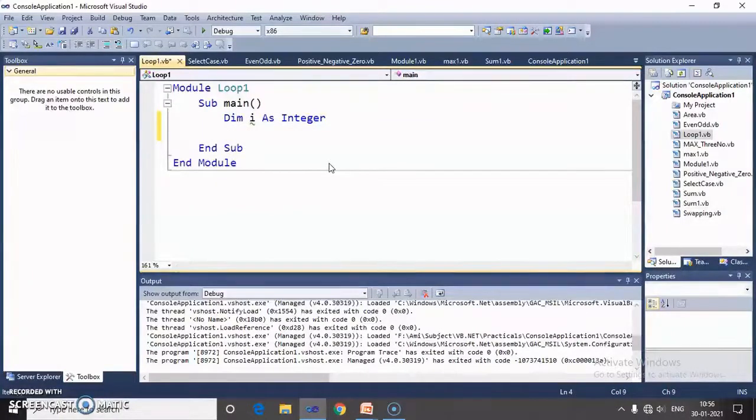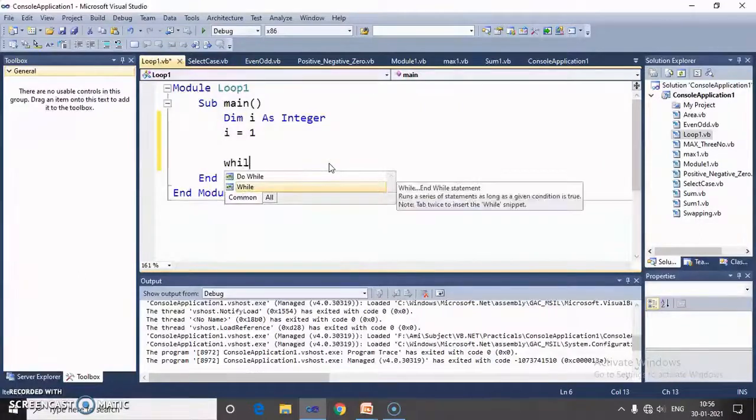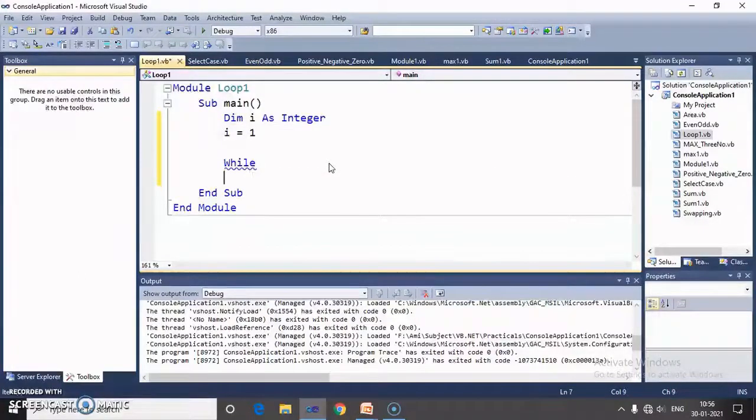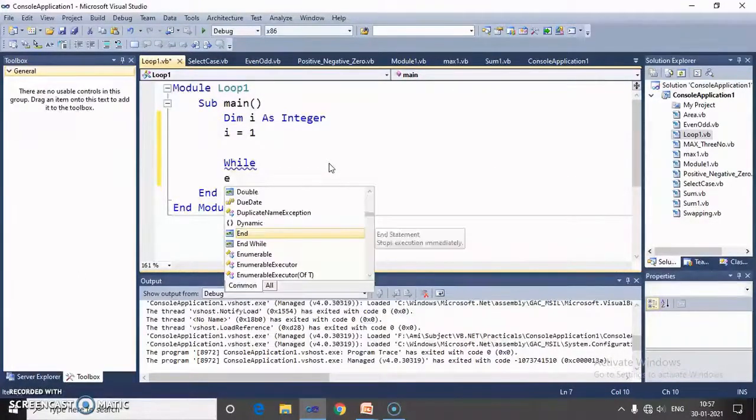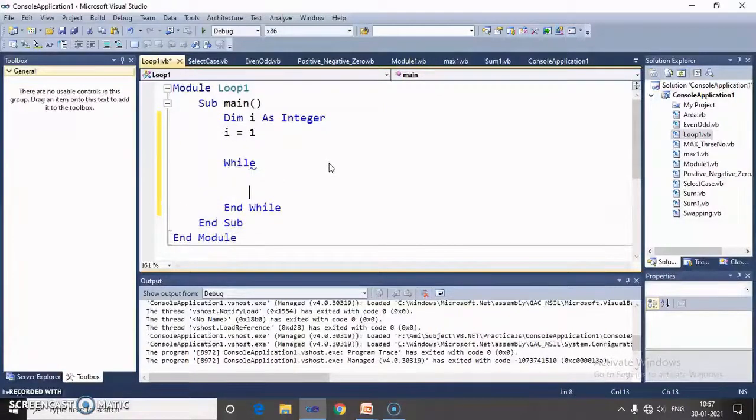I want to print the output like this: 1, 2, 3, 4, 5. The value starts from 1, so here I initialize the variable I with 1. After that I write while, and at the last, end while. Between this while and end while I write the code and a condition.